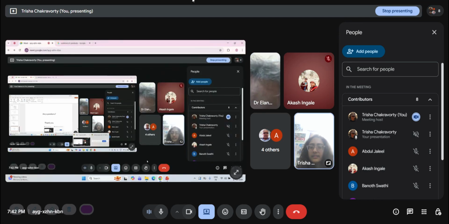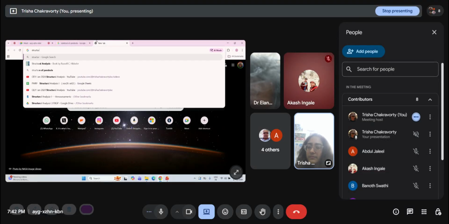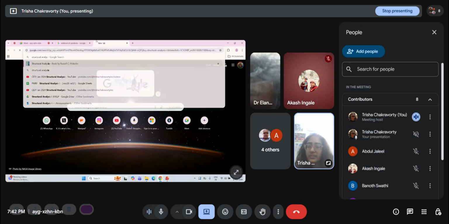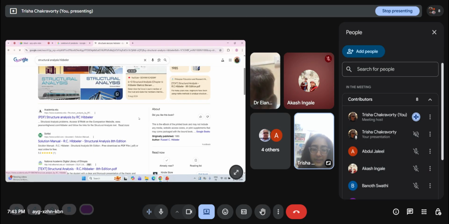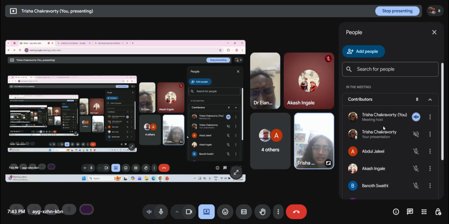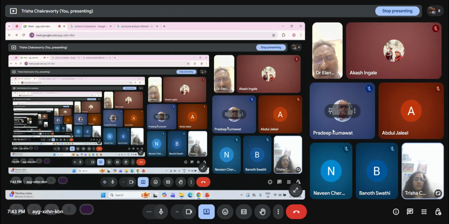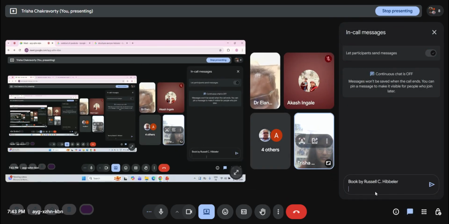Oh, okay. So there is one book by Hibbeler, I think. Structural Analysis by Russell C. Hibbeler. I'll write it in the chat. Yes, Hibbeler. It is a very, very detailed book and you can solve problems from it. If you see the chapters there, you will be able to solve mostly everything.